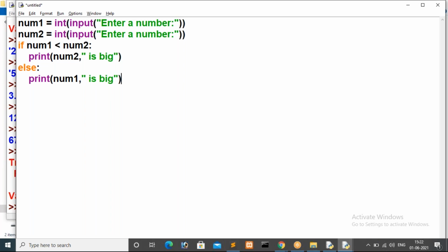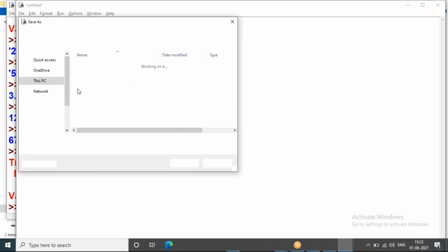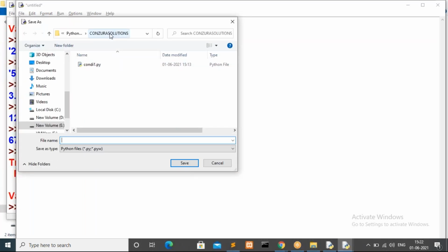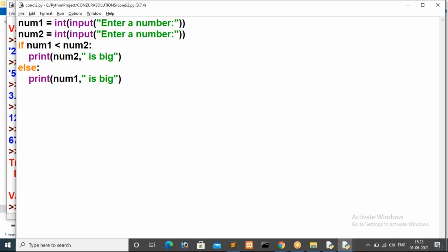Now I'm going to save this file. For that I specified a folder in the D drive where I'm saving all these files. You please try to save somewhere. Then I'm giving the name cond2, since this is the second example for conditional statements. Now I want to save this one.